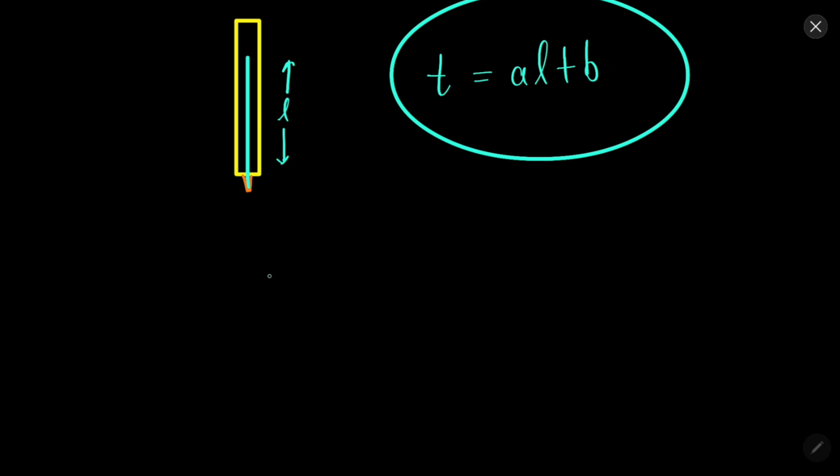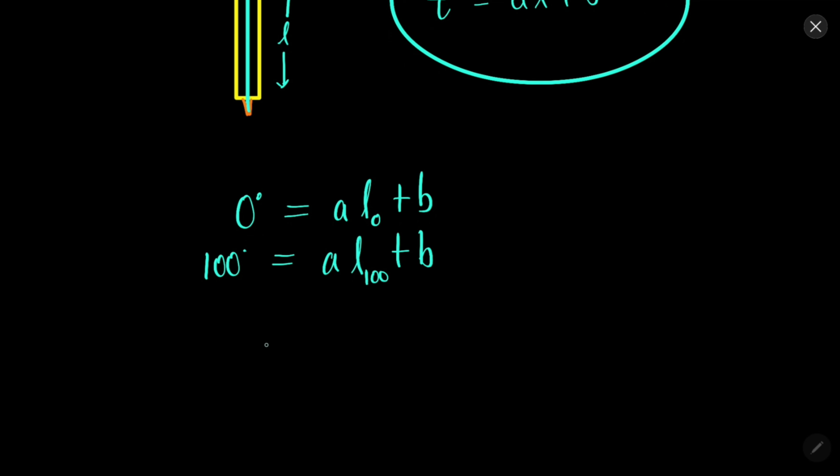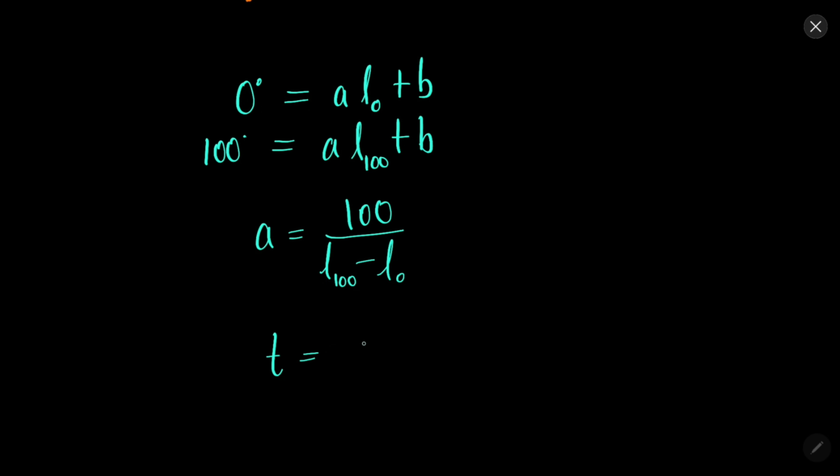Ultimately, let's say at 0 degrees Celsius the length is L0, and at 100 degrees Celsius the length is L100. From here you will find that A will be 100 over (L100 minus L0), and T can be found out. T will be (L minus L0) over (L100 minus L0) into 100 degrees.